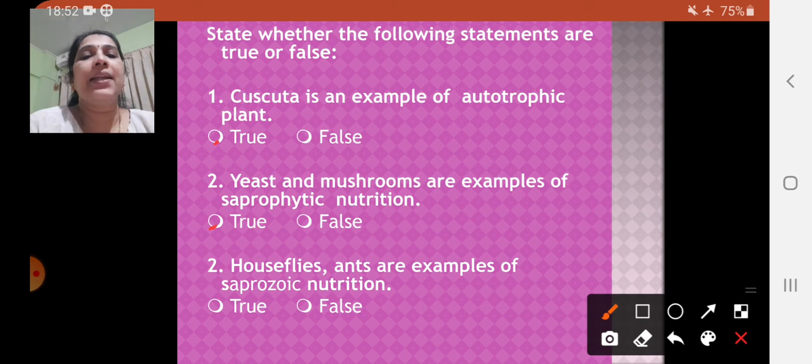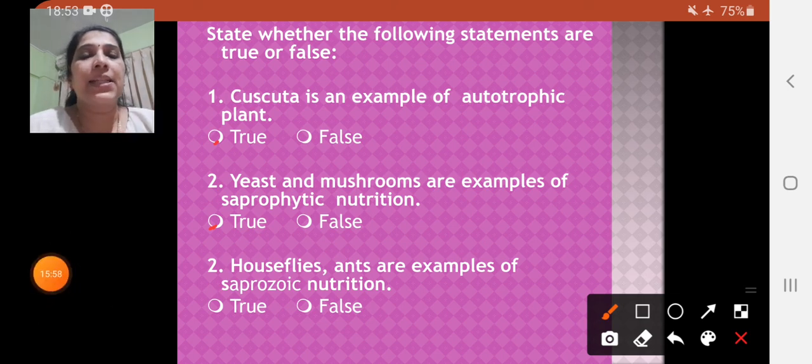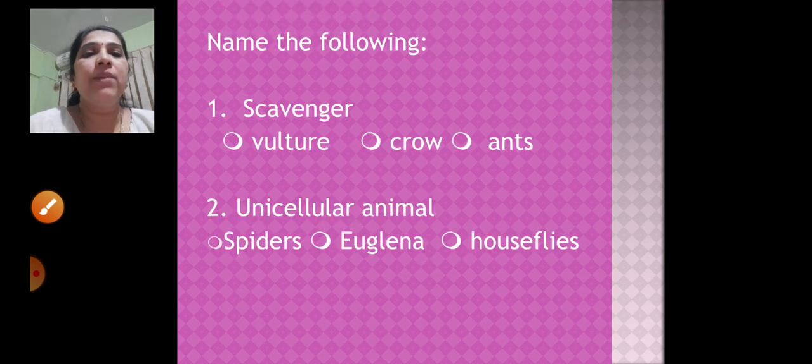Houseflies and ants are examples of saprozoic nutrition. We had seen saprozoic nutrition, right? Are they examples of saprozoic nutrition? Yes, they are, because they obtain the food from liquid organic material, right? Next is name the following.